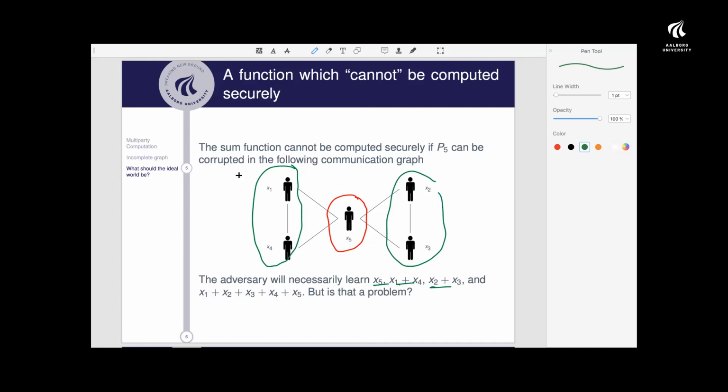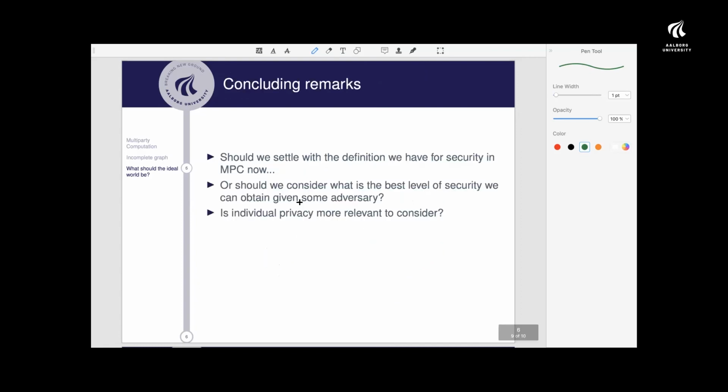Now my question is, is that actually a problem? In multi-party computation, we'll just say this function cannot be computed securely if an adversary corrupts that party in the middle. But there might be a situation where it's not a problem that the adversary learns these partial sums, because he still doesn't learn the individual inputs of the parties. He doesn't learn the input of the party here, he doesn't learn the input of that party here, and so on. Of course there could be a situation where it's problematic that he learns the sum of these two, but there could also be situations where it was acceptable.